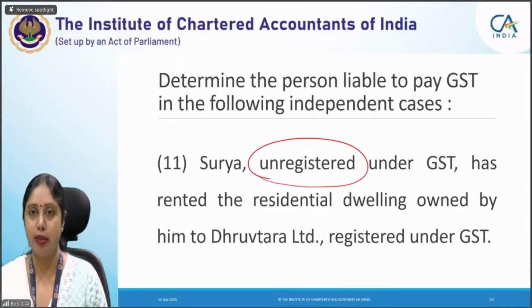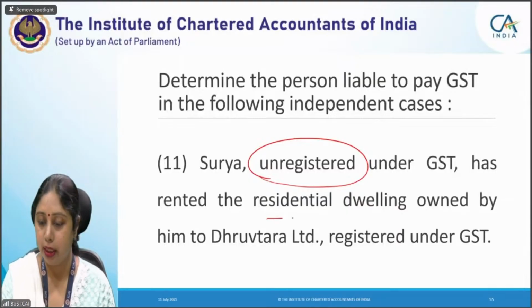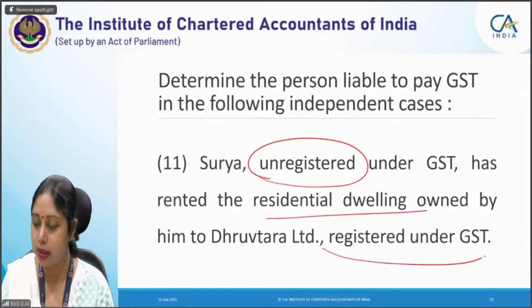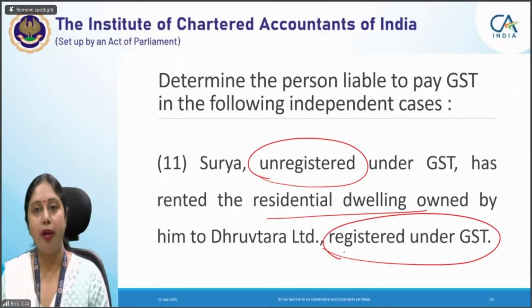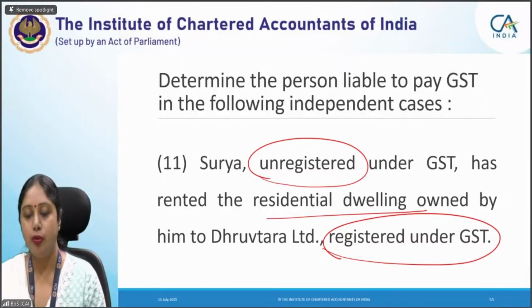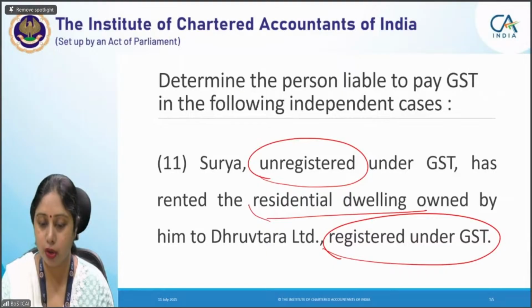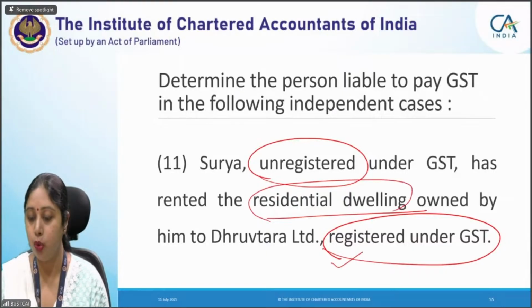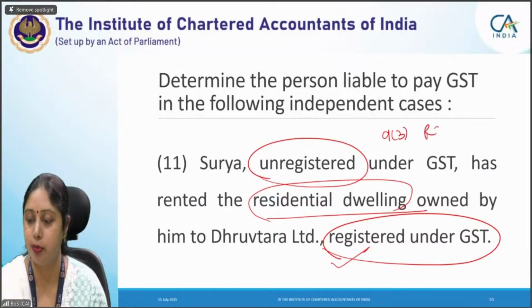a 9(3) service. Why? Because residential dwelling services are being provided to a registered recipient, and the provider can be any person. So your provider is an unregistered person providing residential dwelling renting service to a registered person. 9(3) provisions will apply, RCM provisions will apply.